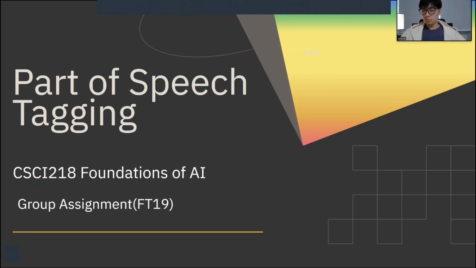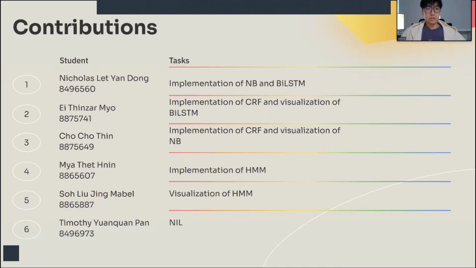Good afternoon. Today we'll be presenting our group project on part-of-speech tagging. This is Group FT19. This is an overview of the team and their contributions.